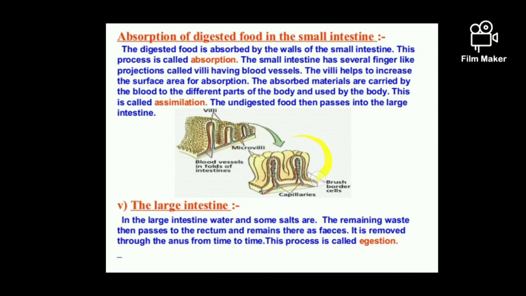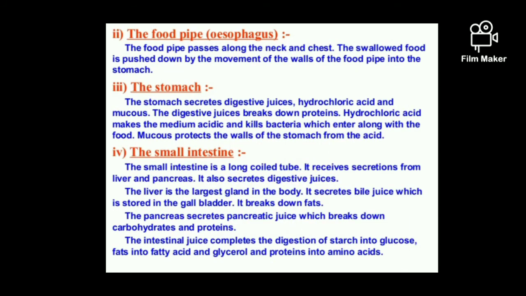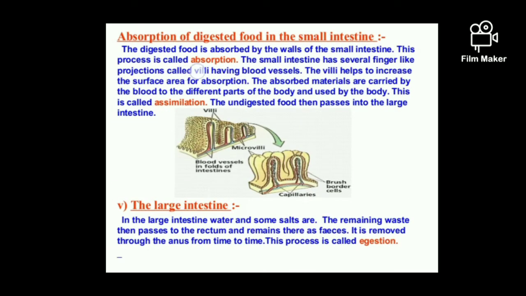In the walls there are villi, which allow the digested food materials to pass into the blood vessels and on to the different cells of the body, and that process is called absorption. The small intestine has several finger-like projections called villi, containing blood vessels, which help to increase the surface area of absorption.